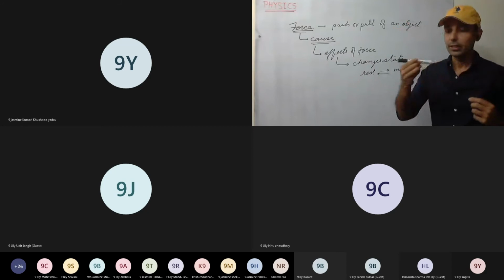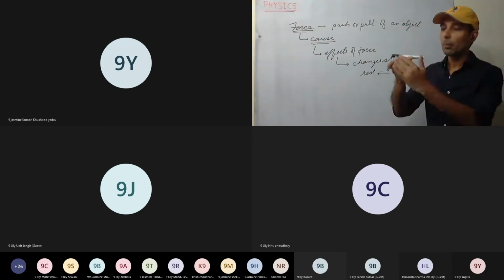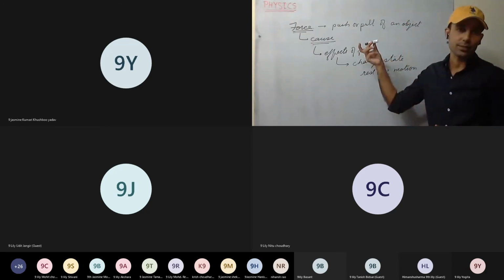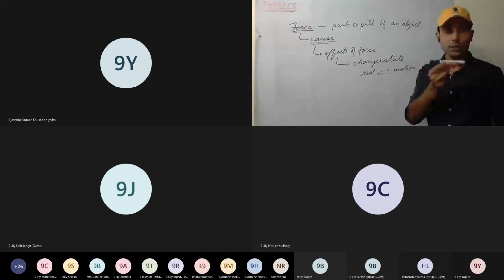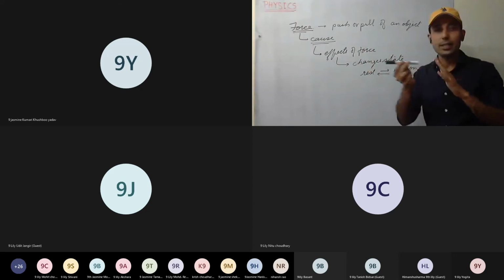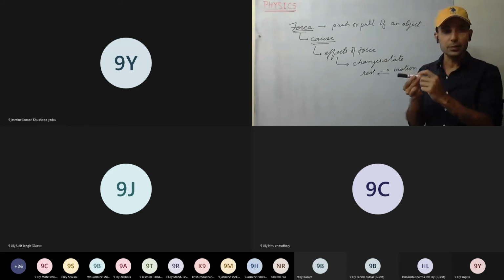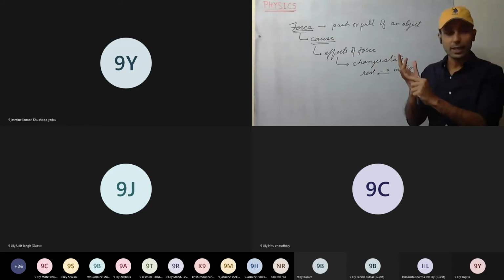Now, more changes here. For example, a body is moving in this direction. Now apply force, so it changes the direction. Or a body is moving, now I accelerate, then its speed increases. So it can change the speed. It can change the direction.